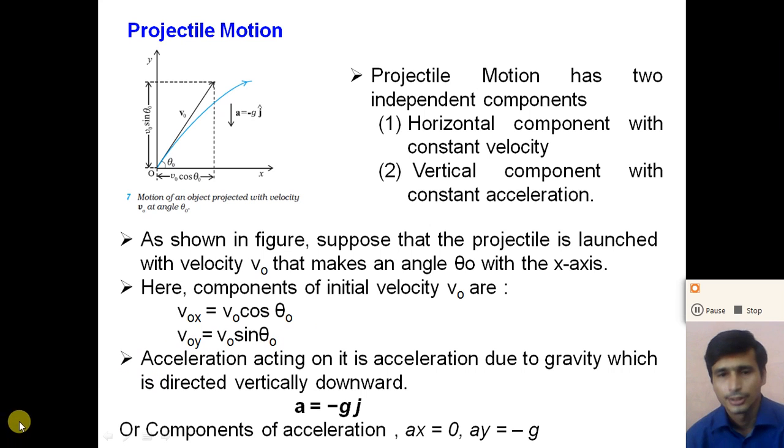Now during the motion of the object, the acceleration acting on it is the acceleration due to gravity, which is directed vertically downward.